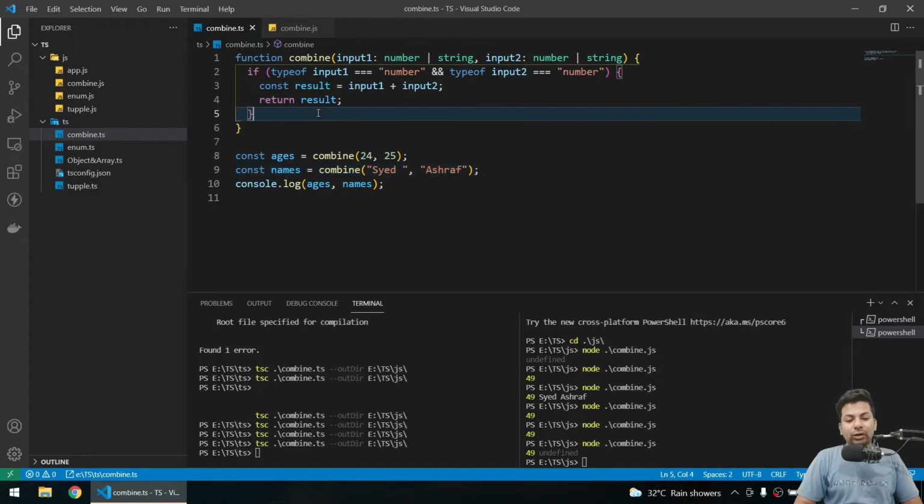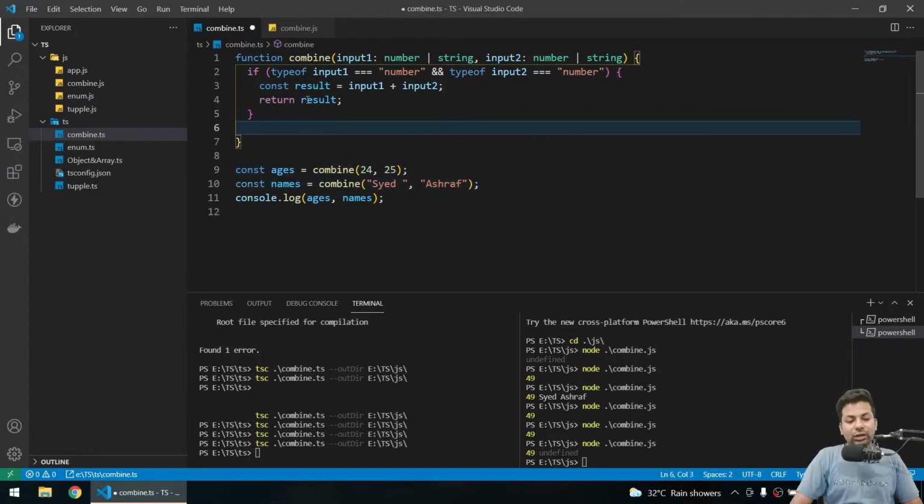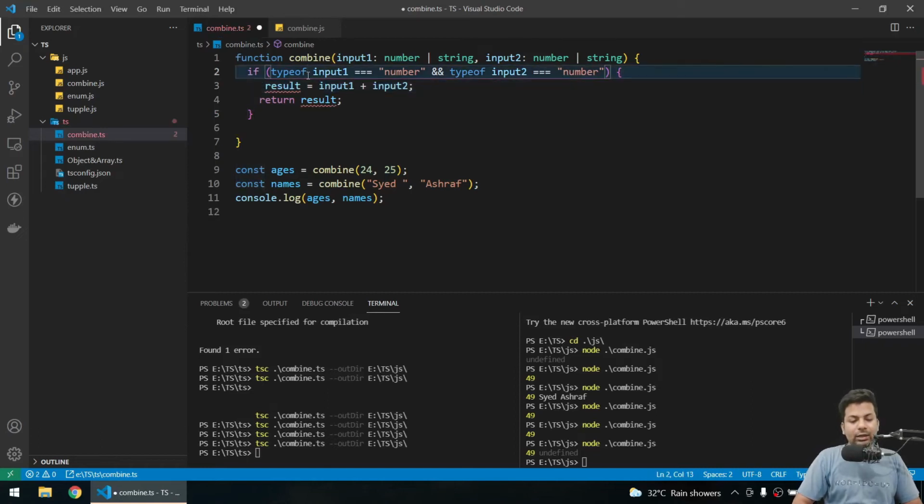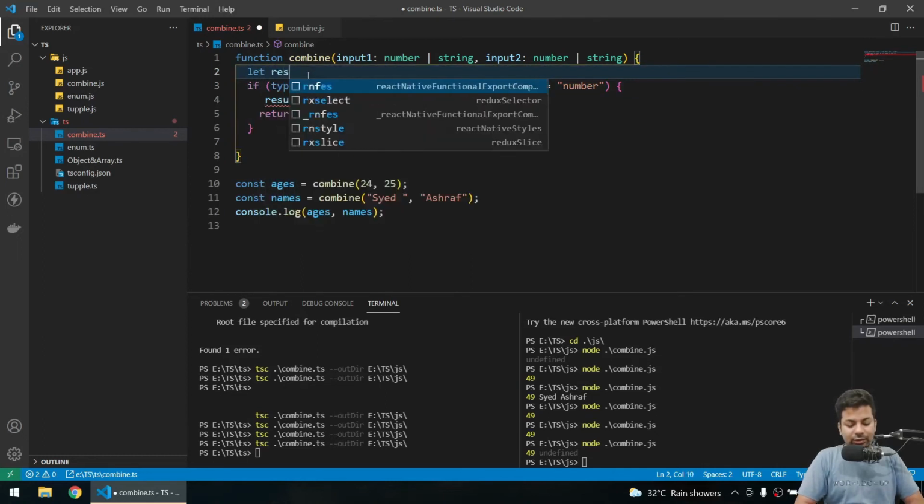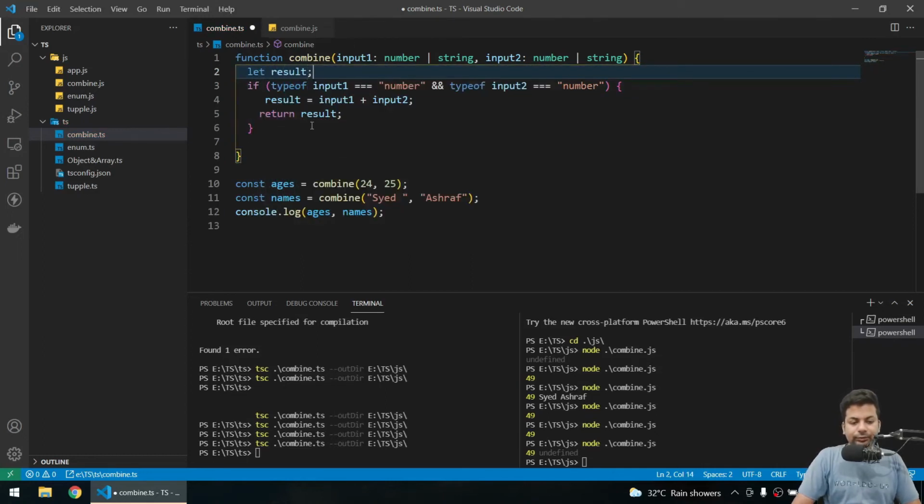I can't remove it here also. So I'll remove this constant here and in the above line I'll say let result. Now if it's not a number, then obviously it will be a string.